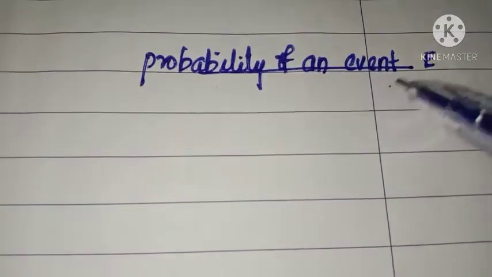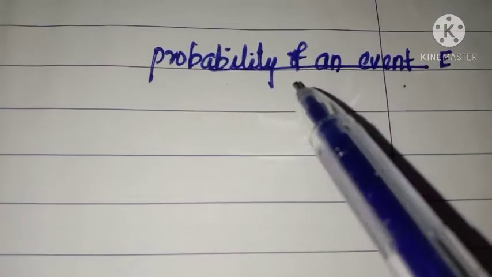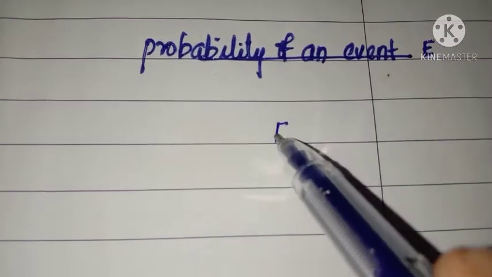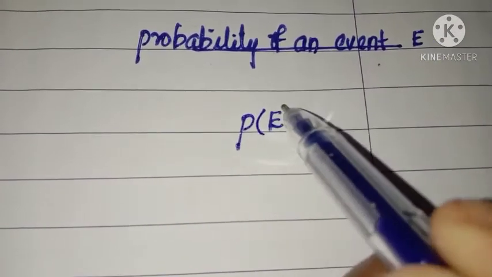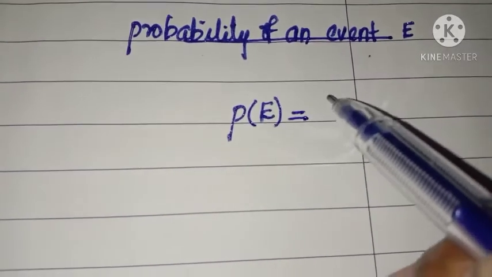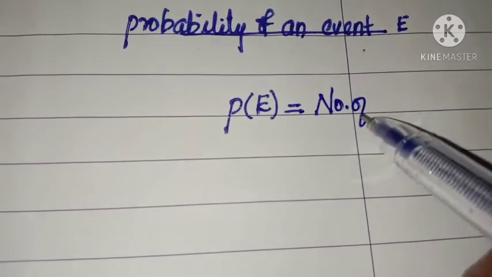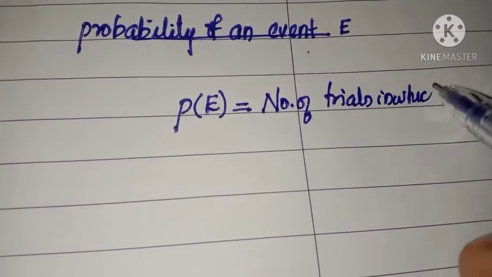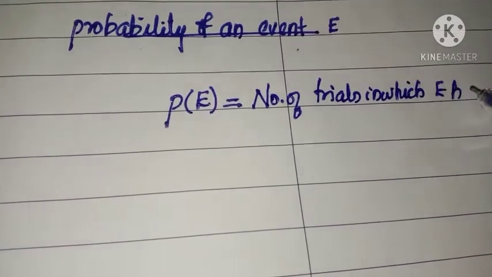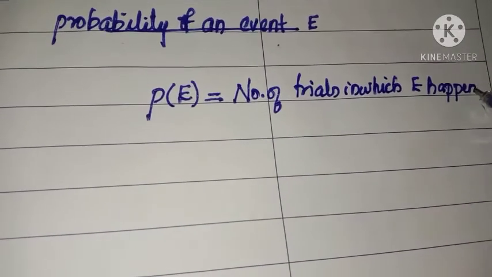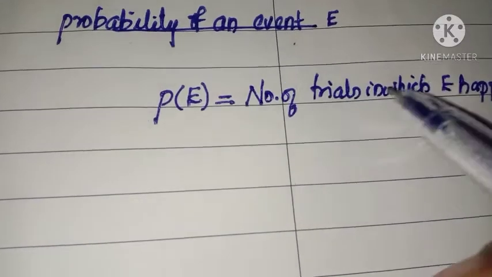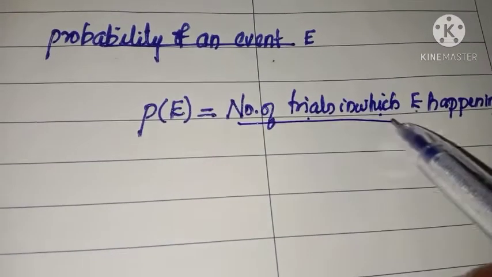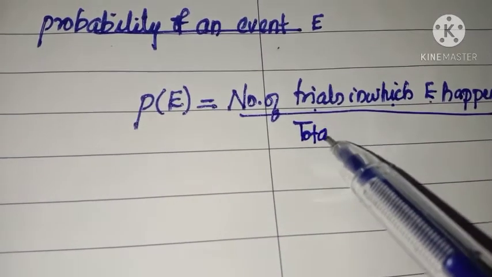Probability of an event. We are going to define how to find the probability of an event E. Suppose we have an event E, and we can define its probability as P of E, which is defined as the number of trials in which the event E happens, which is the number of trials favorable to the event E, divided by the total number of trials.